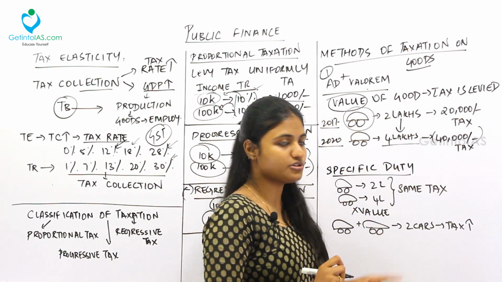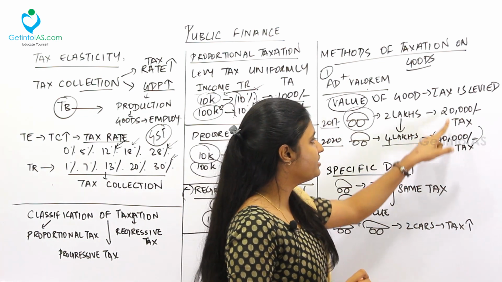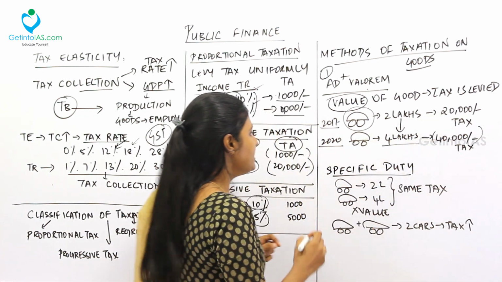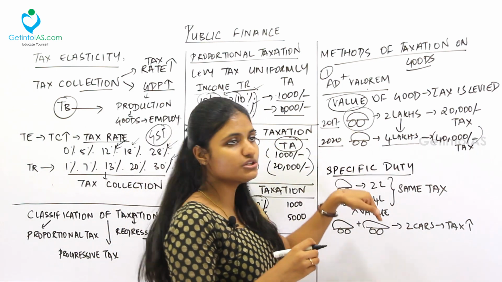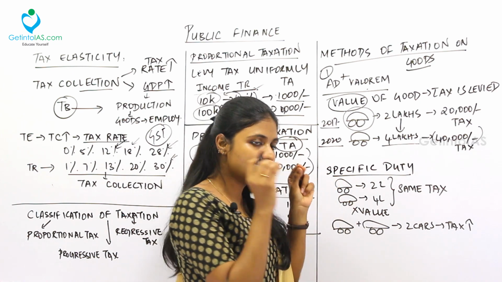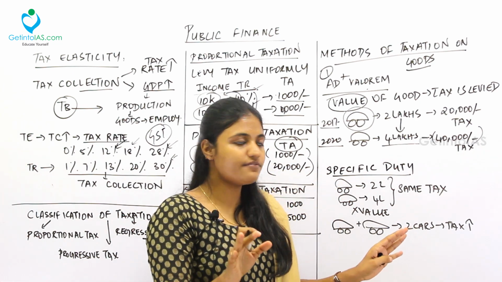Now I am paying 40,000. So depending upon the value, the tax also increases. Next, coming to the specific duty. Specific duty is kind of opposite to ad valorem. Specific duty is very specific. It doesn't depend upon the value.